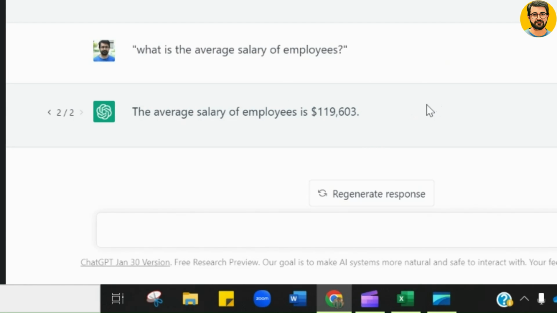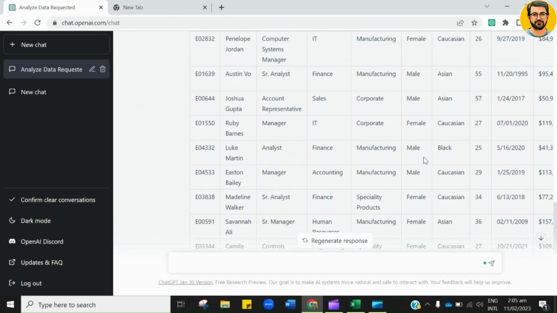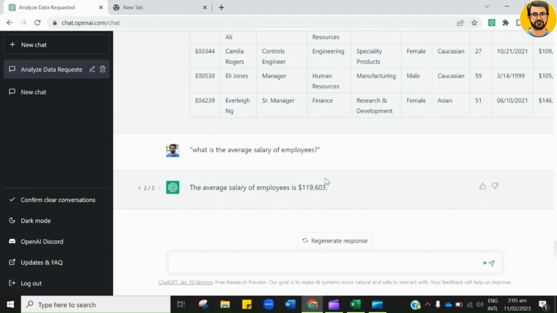It is $119,603. If I start to find the average salary of the employees manually, it will surely take enough time, because for that I have to look at data very closely. But this AI helps to extract more accurate information within few seconds from rich data.